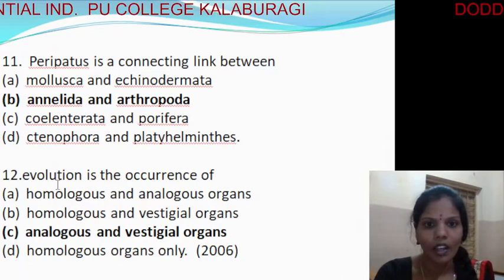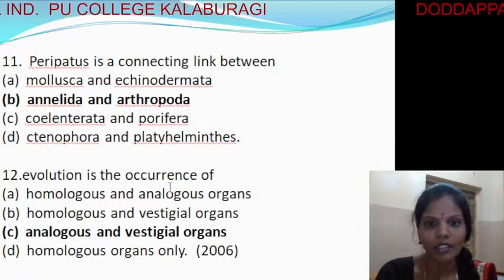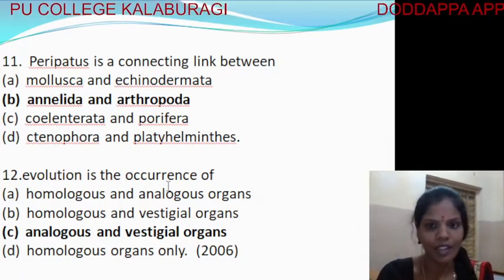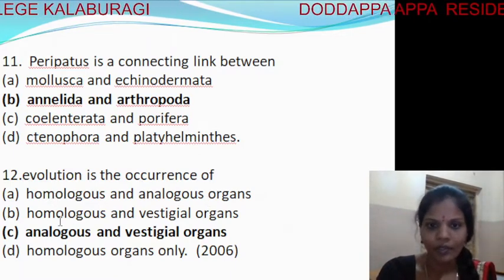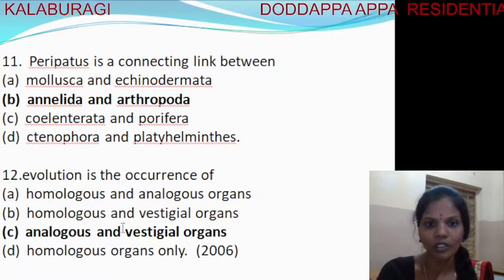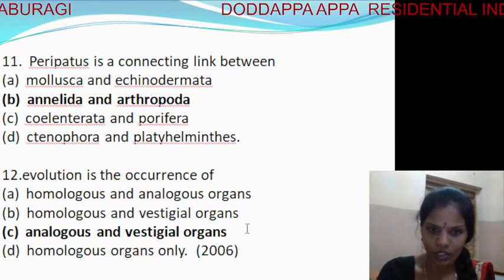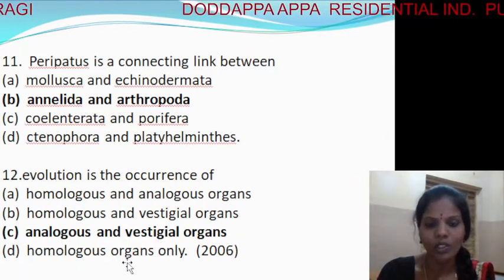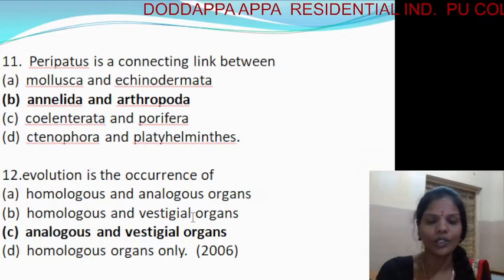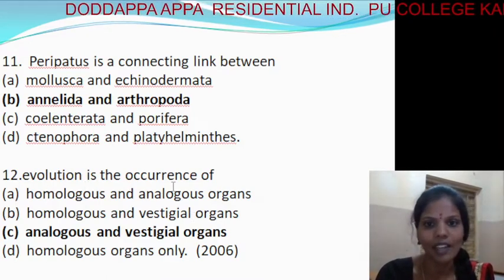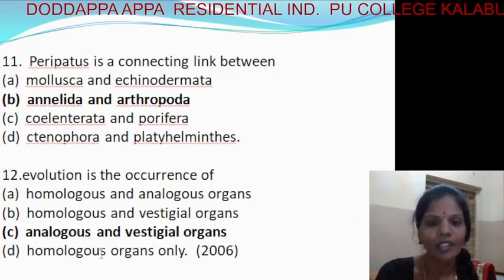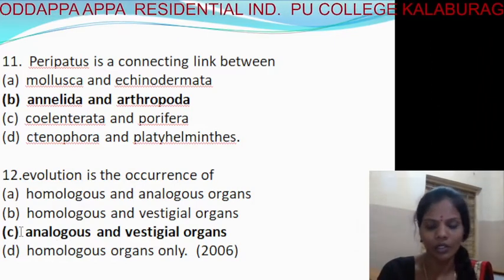Next, evolution is the occurrence of: first, homologous and analogous organs; second, homologous and vestigial organs; third, analogous and vestigial organs; fourth, homologous organs only. You already know the definitions of all these terms. So it is the occurrence of analogous and vestigial organs, the third option.